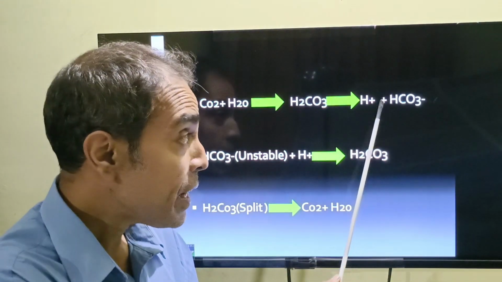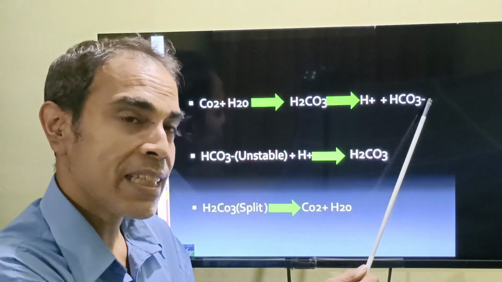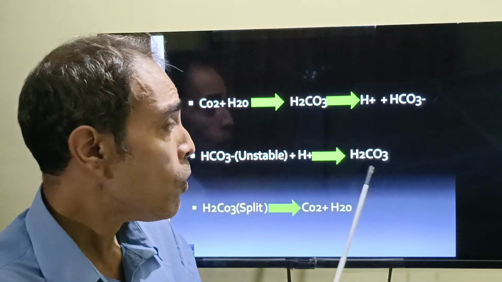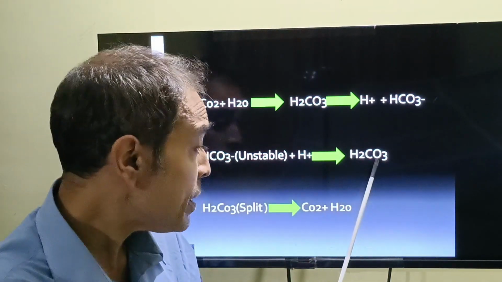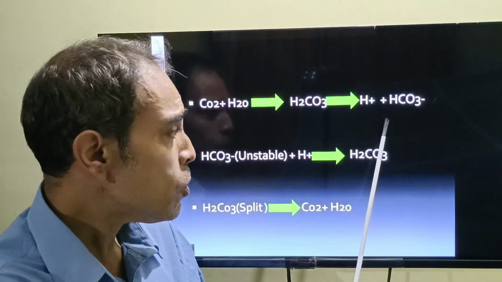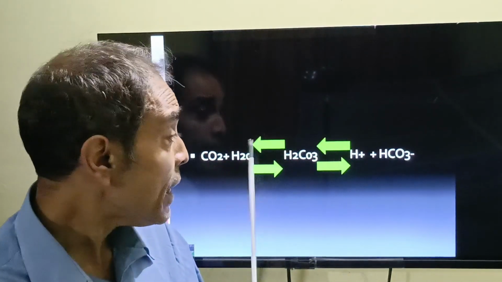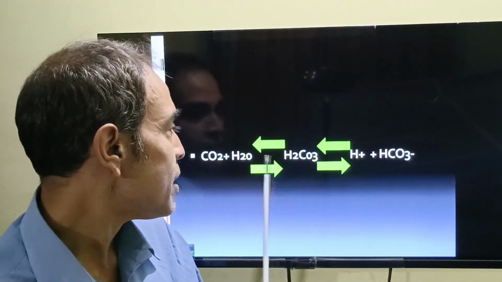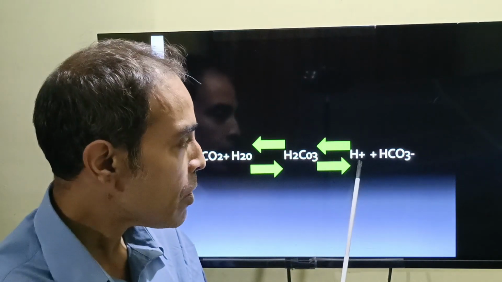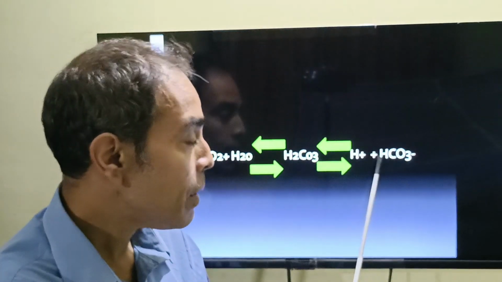This bicarbonate, like acetate, is very unstable. It will again combine with hydrogen to form carbonic acid, and this carbonic acid again splits up into carbon dioxide plus water. So again there is a bidirectional reaction. Carbon dioxide plus water forms carbonic acid. It then breaks down into hydrogen ion and bicarbonate.